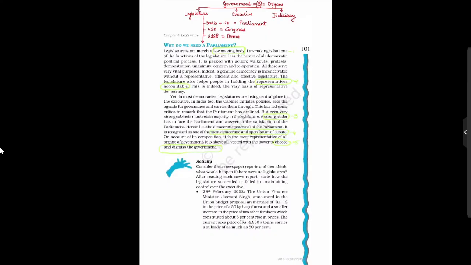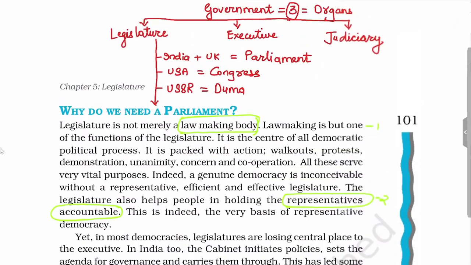Before dealing with this, let us see what is the difference between the term legislature and parliament. See, government is made up of three organs: legislature, executive and judiciary. Every country will have a legislature, but every country's legislature will have a unique name.